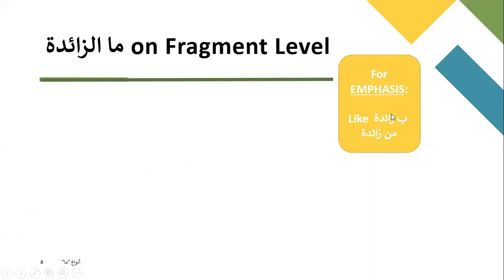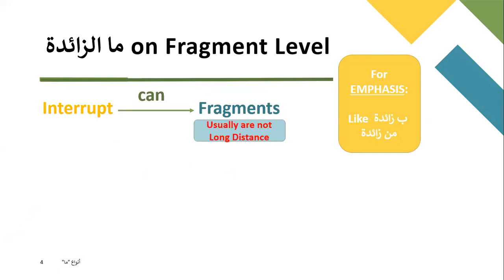Now, usually it comes for emphasis, just like ba zaida, min zaida. We have already done this before. We've covered this in, I think, intermediate Nahu. So just like that, ma can also be used, and it can interrupt, by the way, a fragment, which is usually not long distance. So the fragments which are not long distance, like jar majroor, mawsuf sifa, they are supposed to be next to each other.